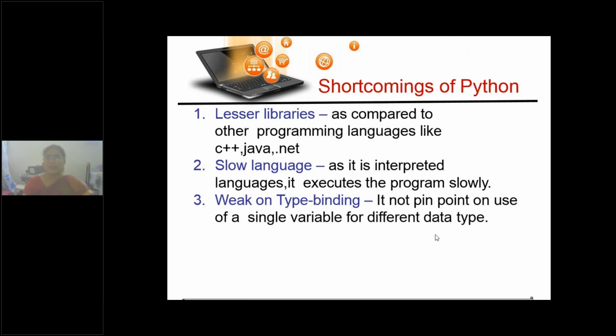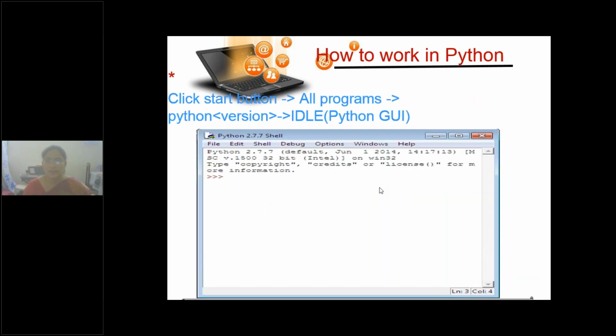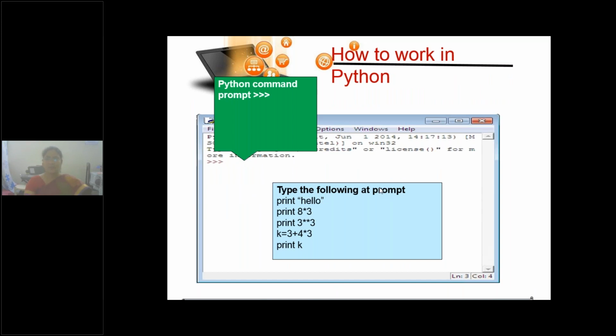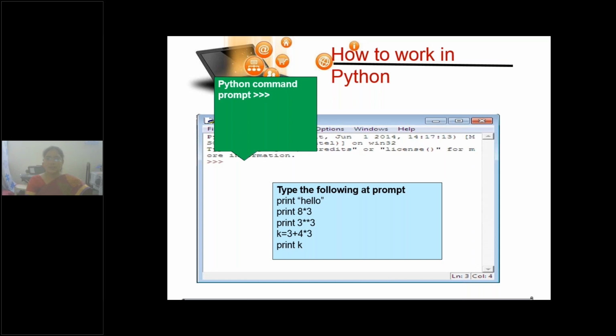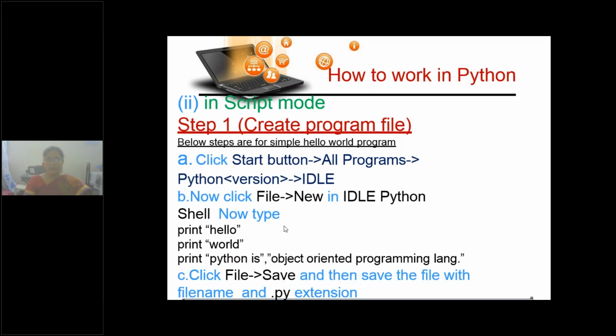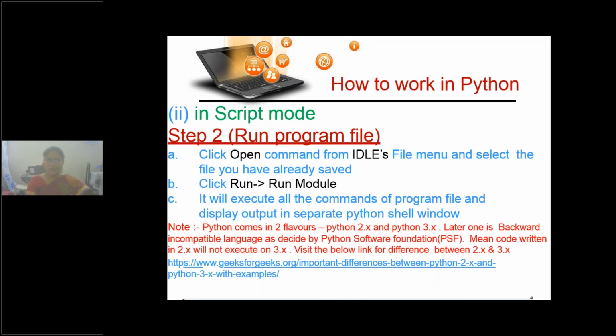Okay, shall we proceed? We are discussing statements and expressions. Interactive mode and script mode we have seen. When we are writing print statements, you can use Python IDLE, or you can use Jupyter, or Anaconda, or any other integrated development environment.